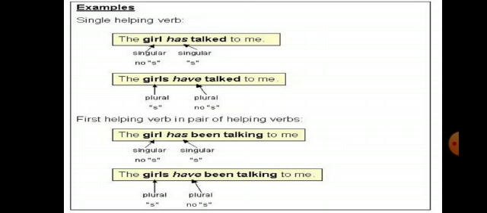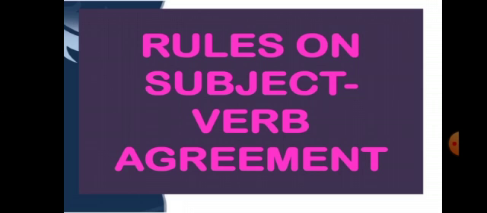The girls have talked to me. First helping verb in a pair of helping verbs. The girl has been talking to me. The girls have been talking to me. Here, when we change the subject into plural, the verb will also change. Has been will become have been.